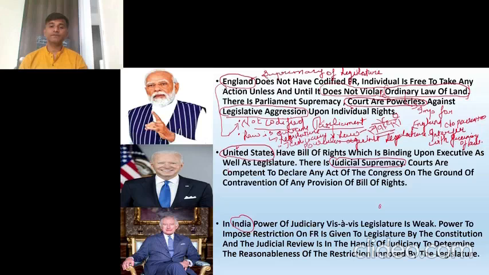Who is powerful? Judiciary is powerful. There is judicial supremacy. There is no law which judiciary cannot review. That means, let us write in a positive way: every law can be challenged, and judiciary can overturn it.